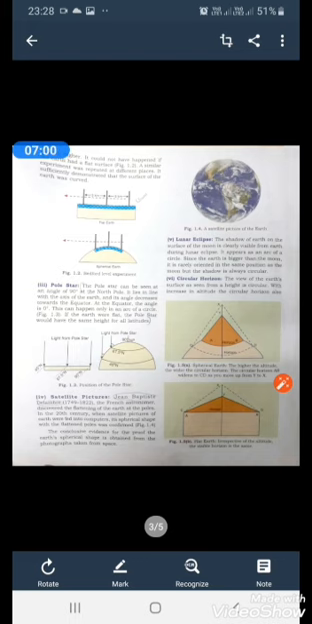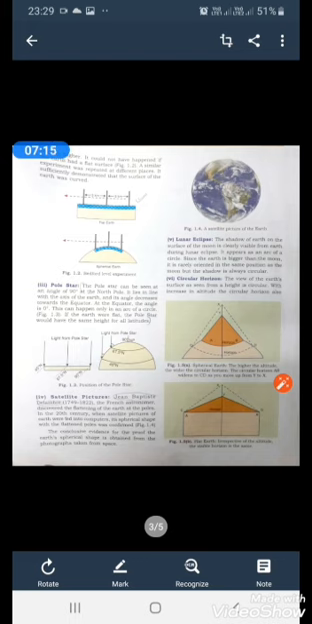Now this evidence for the proof that the earth is spherical in shape was obtained from the photographs taken from space. So any satellite or anything that was sent into space, the photograph that was sent showed that the earth is spherical in shape.